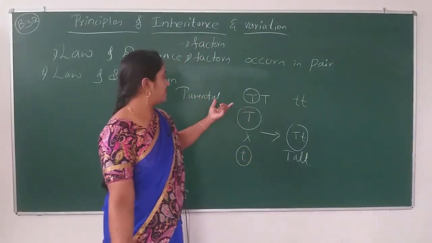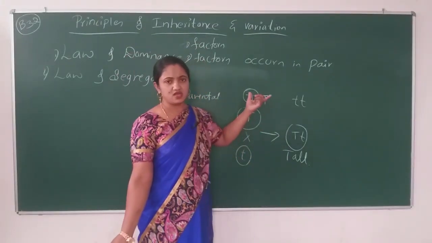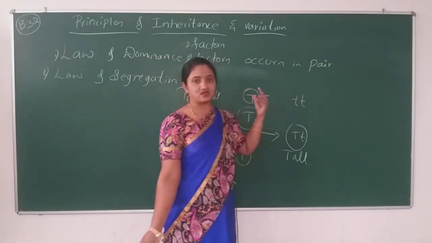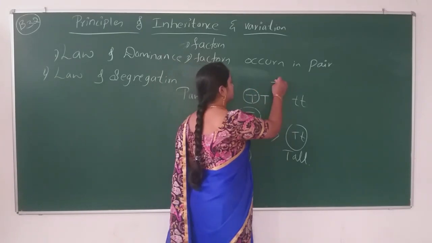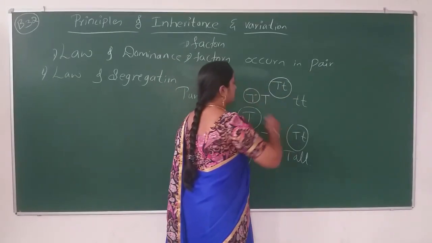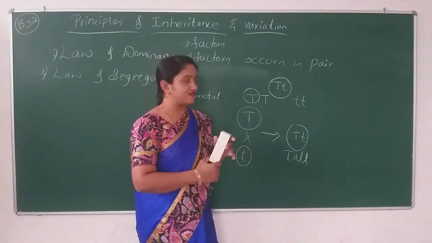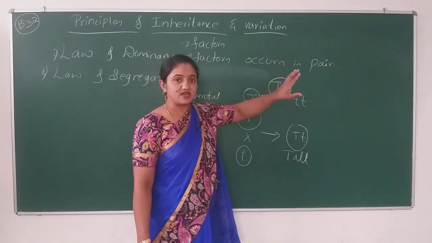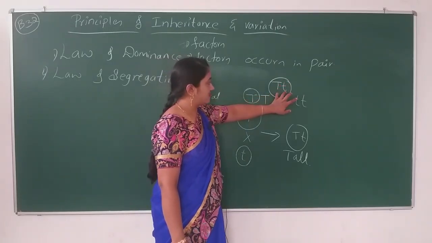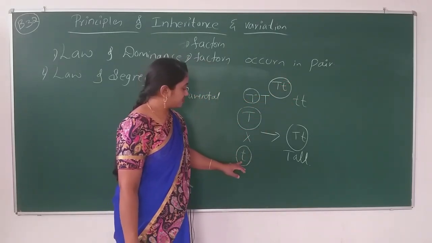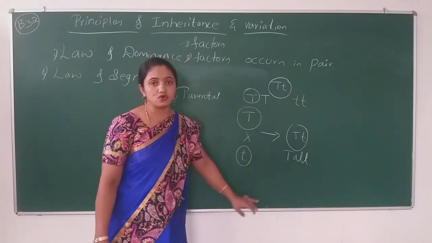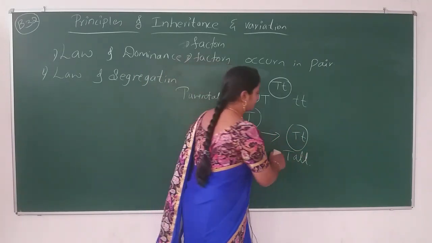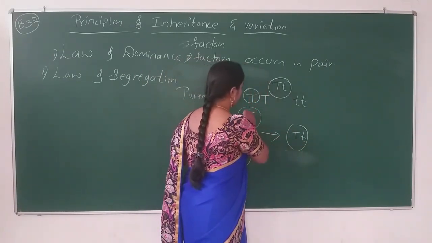If a parent is in a homozygous condition, there will be no suppressing character. If it is a heterozygous plant, when this plant produces the gamete, if the gamete has the recessive gene, and that recessive gene gets fertilized with one more recessive gamete, the resultant offspring will be what?